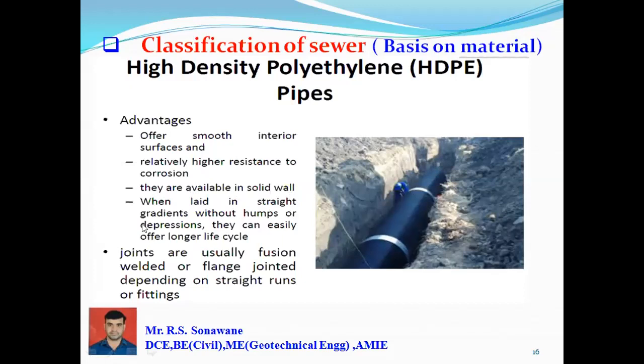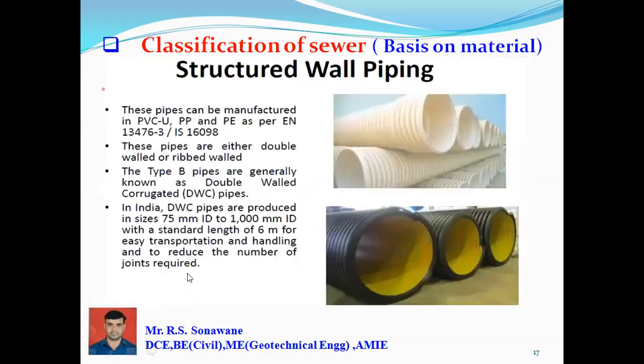Laid in straight gradients without hump or depression, they can easily be offered in longer lengths. Without considering any gradient or humping, long laying is possible. Joints are usually fusion welded. Here are some joints which can be used for fusion welding or fitting.